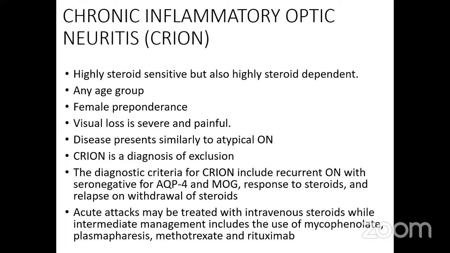The diagnostic criteria generally include recurrent optic neuritis, seronegativity for aquaporin 4 and MOG, rapid response to steroids, but however, there is relapse on withdrawal of steroids. Acute attacks may be treated with IV steroids, while intermediate management may require use of steroids and immunosuppressants and plasmapheresis.